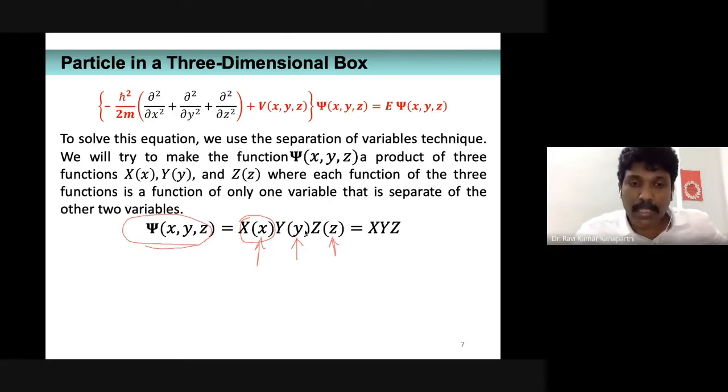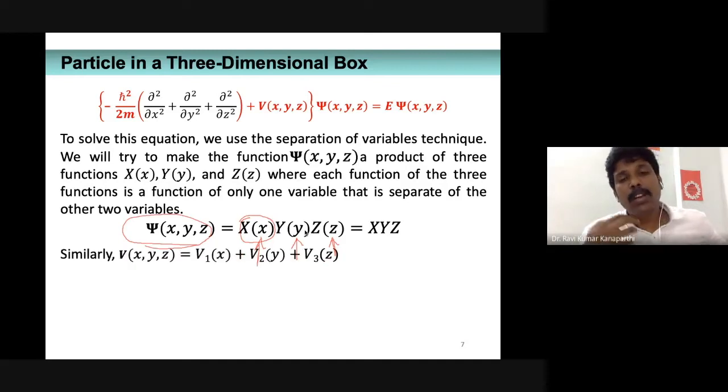That's the basic difference. Now similarly, I assume that the potential energy within the box is zero. Outside, the moment even one of those three conditions is violated, the potential energy is going to be infinitely large.